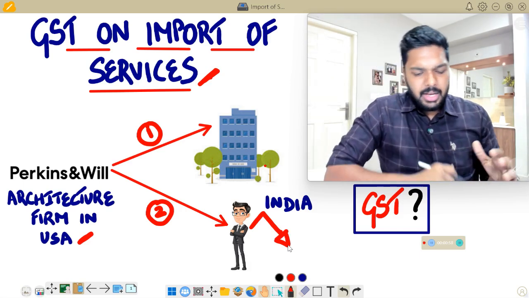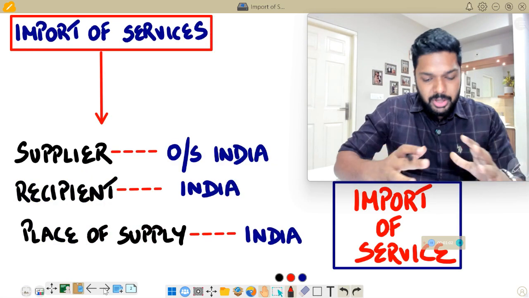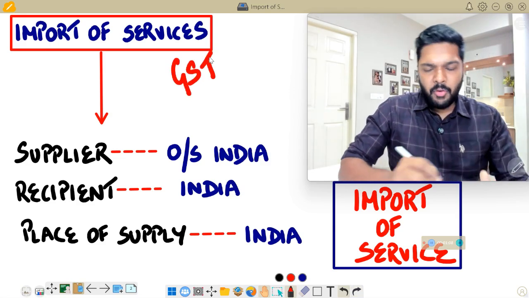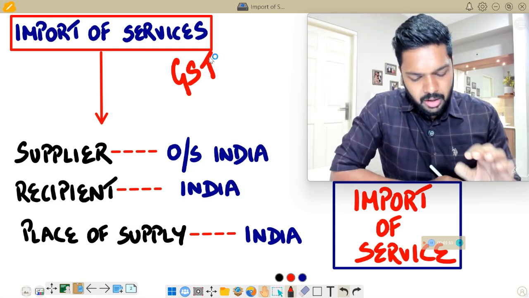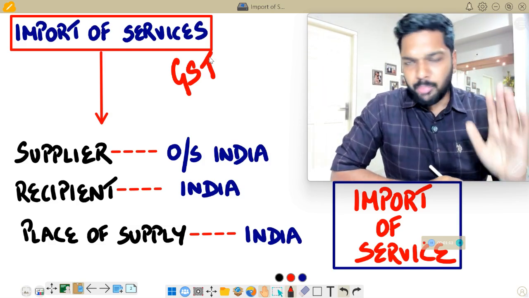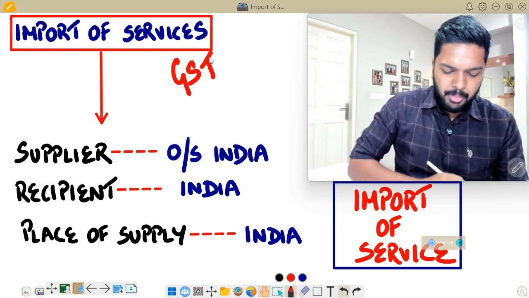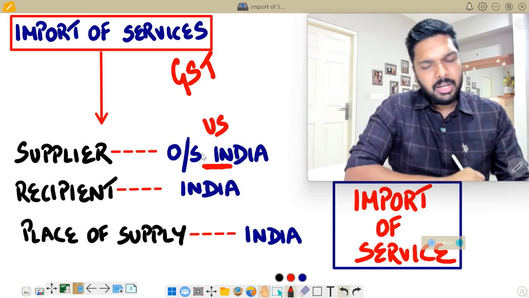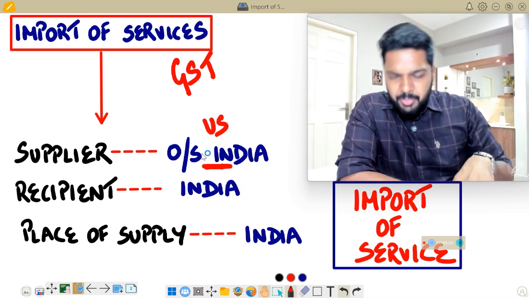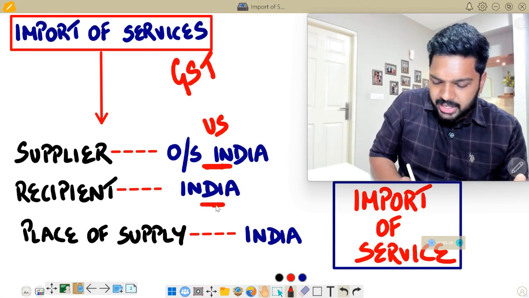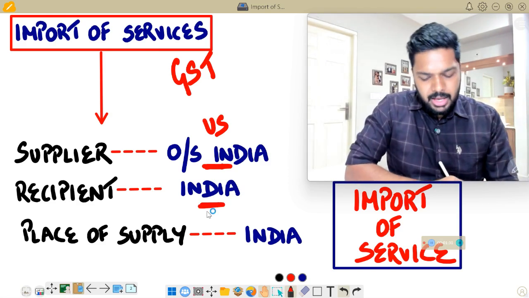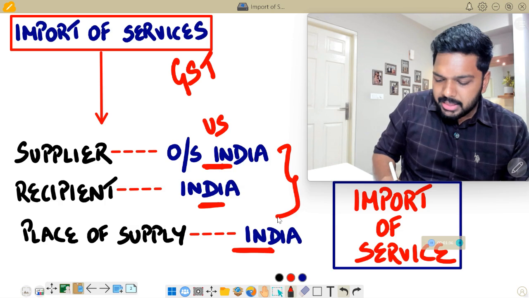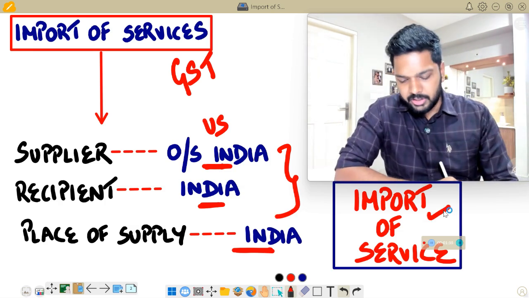But before we do that, let's first try to understand when to call a service an import of service under GST. Now, for this to happen, you need to follow certain conditions. When do you call a service to be an import of service? Number one, the supplier should be outside India. In this particular case, the supplier, Perkins & Will, is in the US. The recipient should be in India. Yes, the Indian company as well as the CEO of the Indian company is in India. The place of supply should also be in India. So if these three conditions are met, then the service will be called an import of service.